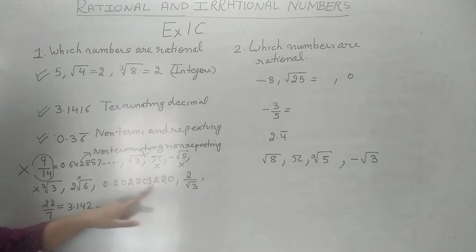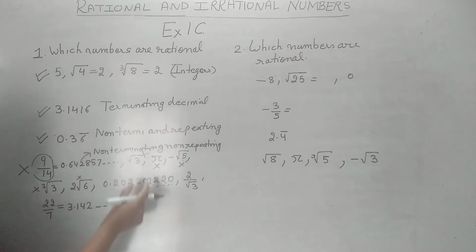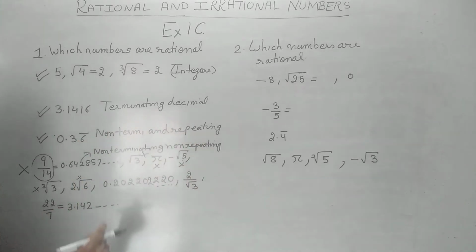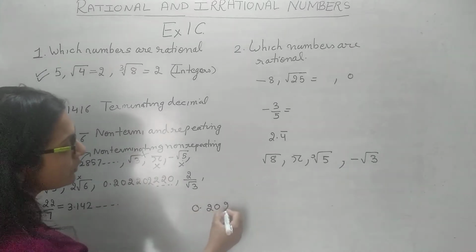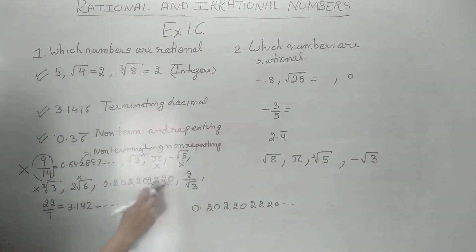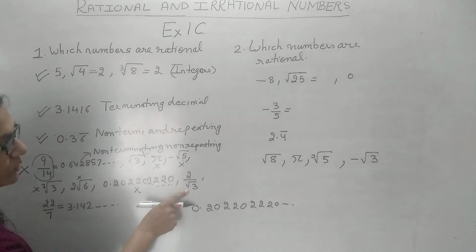If you see here, this is 20, then it is 220, then it is 220. So this is not repeating. It is 20, after that 20 should come again if it should be non-terminating and repeating. But the numbers are changing. First of all, it is 20, then it is 220, then it is 2220. That means the numbers are changing and it is increasing continuously. So that means this is non-terminating and non-repeating. It is irrational.